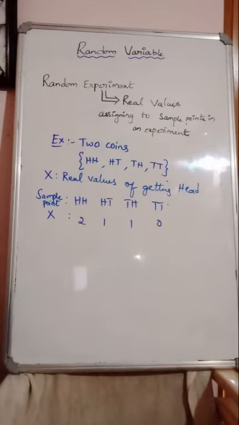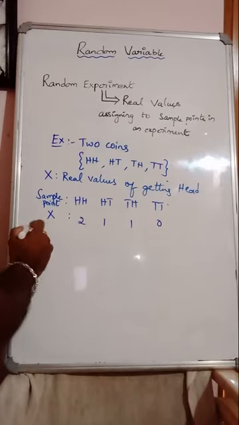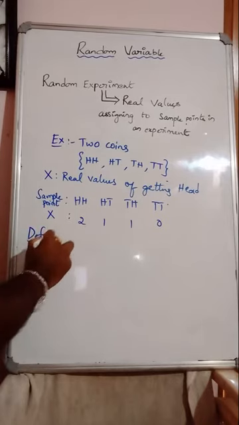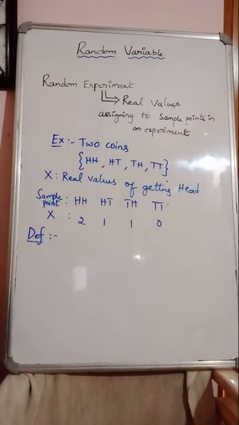So the clear-cut definition I will be writing now. Look at the definition of a random variable.